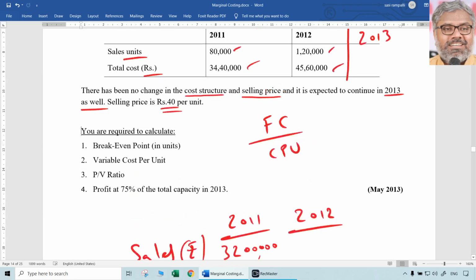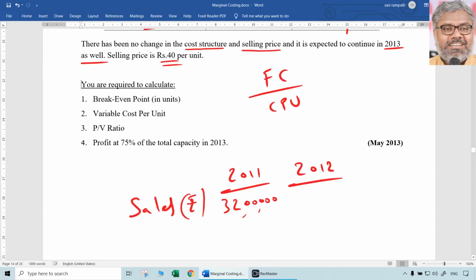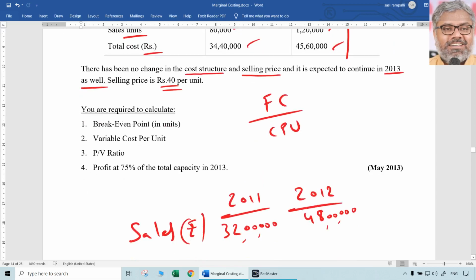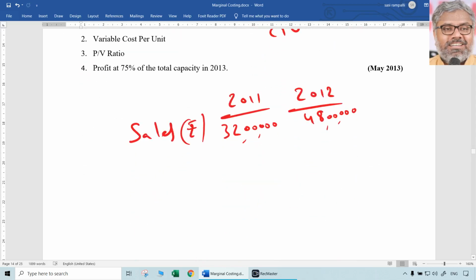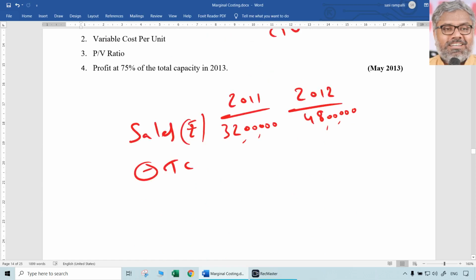Next year, 2012, 40 into 1,20,000 units. How much will be sales? 48 lakhs. From the existing data only we are doing it. Nothing we are creating here. Sales price is given, number of units is given, multiply you get sales, and total cost is given. Deduct the total cost, which is given already. Total cost how much? 34 lakh 40,000, 45 lakhs 60,000.